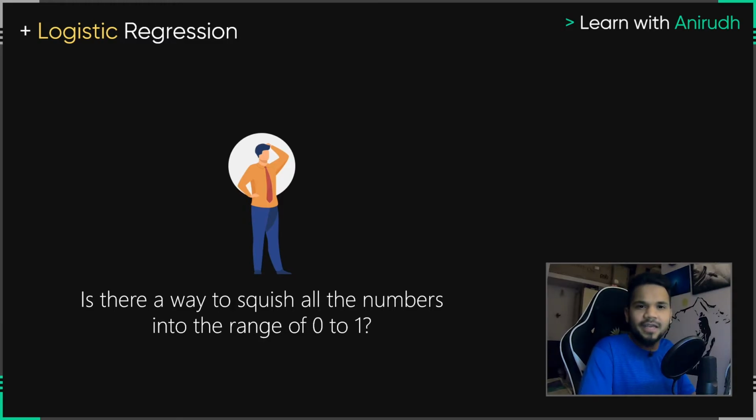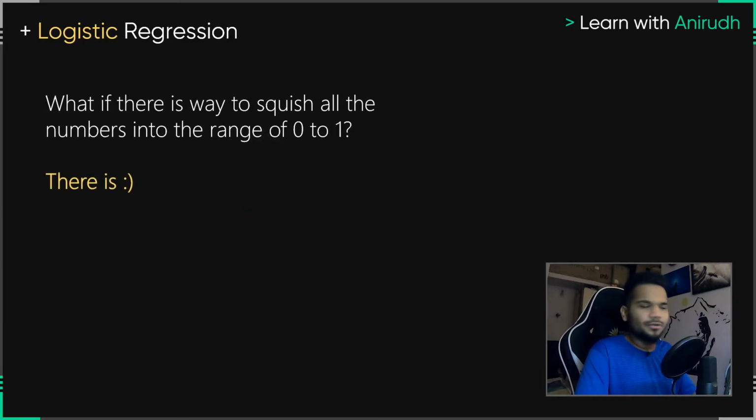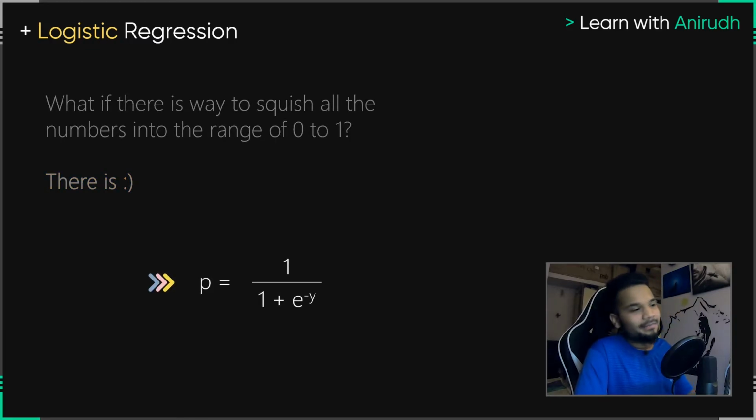So does this mean that we cannot predict anything which does not have the data between 0 and 1? Absolutely no, you can do it if there was a way to squish a lot of these numbers and bring it down to the range of 0 to 1. So is there a way to squish all of these numbers? Of course, the answer has to be yes, because we wouldn't have logistic regression if it weren't for it. Take a look at this particular mathematical equation.